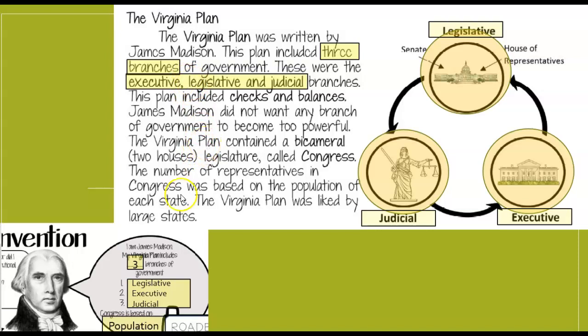All right. The other part says Congress is based on population, and you will find that right here in the passage. So in his legislative branch, he wanted both houses, Senate and House of Representatives, to both be based upon population. Now that's not going to be the way it is today, but that was his original proposal.